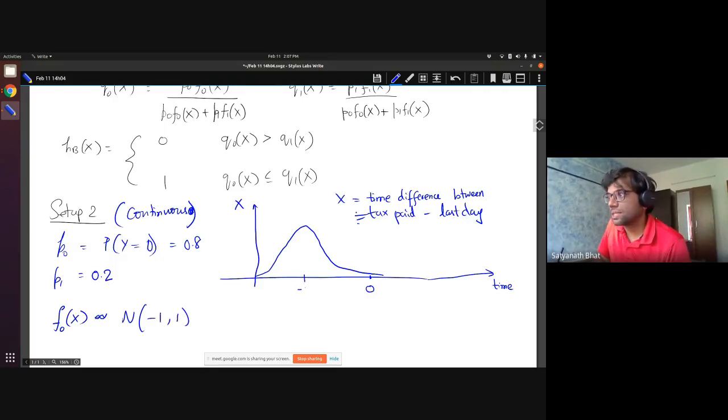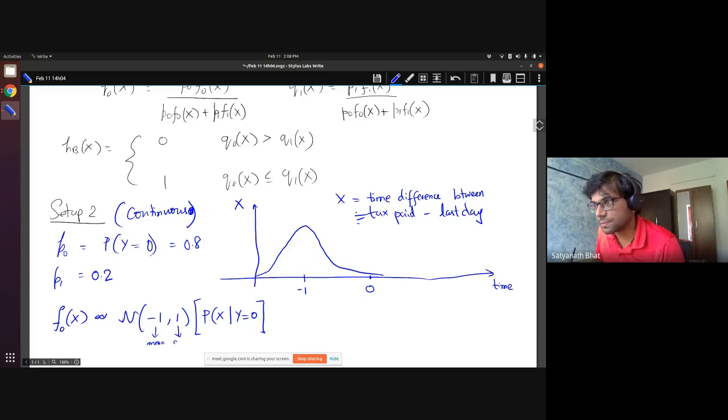Yes, someone has a question here. Okay, so this is the person who is a non-defaulter. Let me remind you what this was in the discrete case. This was the probability that X takes a particular value given that Y is equal to 0. In the continuous case, this is going to get replaced by density, and the density I'm assuming is a normal distribution. This is the mean, and this is the variance.